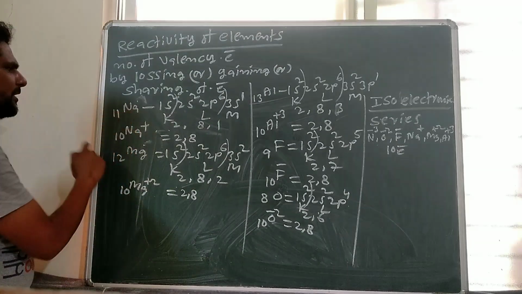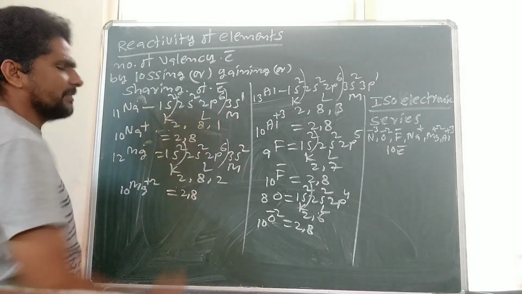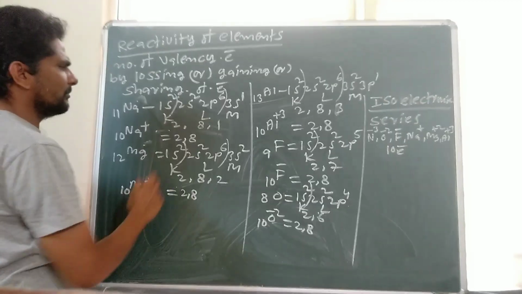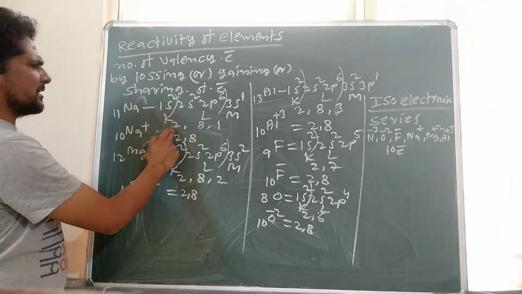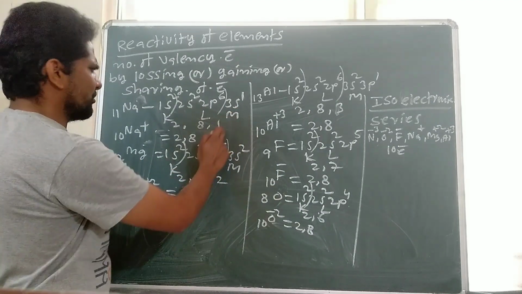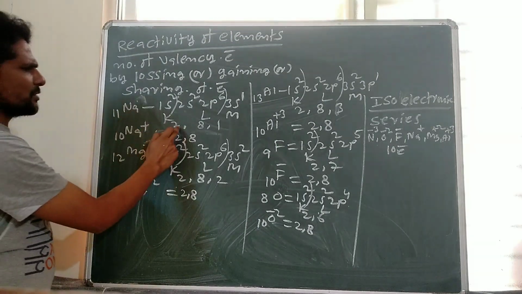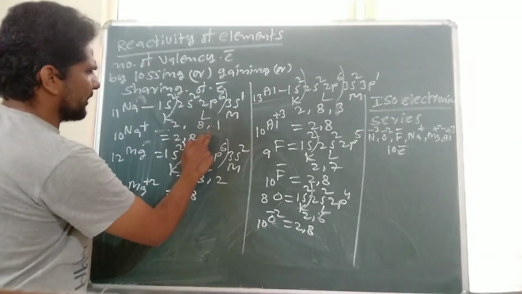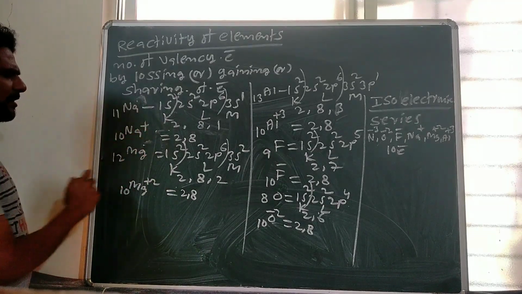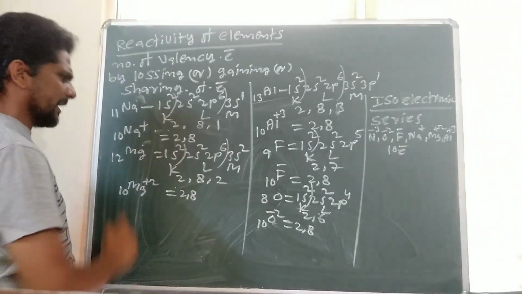For example, sodium: atomic number 11, electronic configuration 1s2, 2s2, 2p6 and 3s1. These are divided into shells K, L, M. So 2 electrons are present in the K shell, 8 electrons in the L shell, 1 electron in the M shell. So the numerical electronic configuration of sodium atom is 2, 8, 1. It loses 1 electron to get octet configuration, forming Na+. Na+ consists of 10 electrons, so the numerical electronic configuration of Na+ ion is 2, 8.